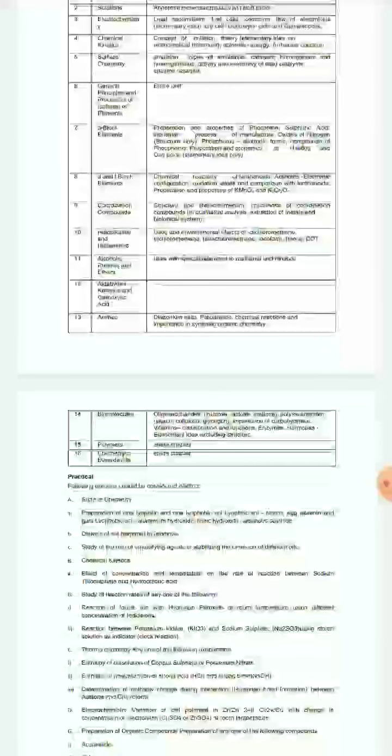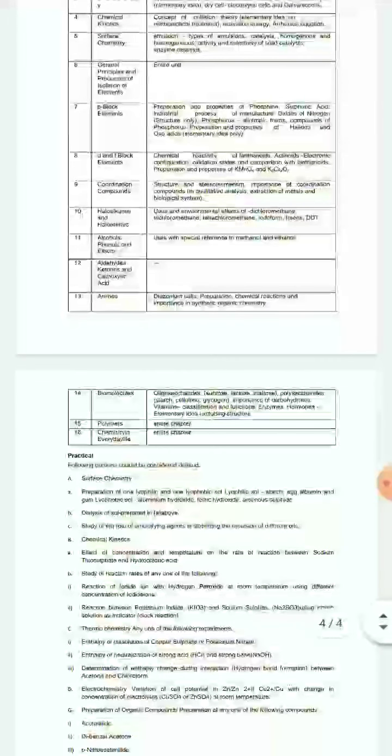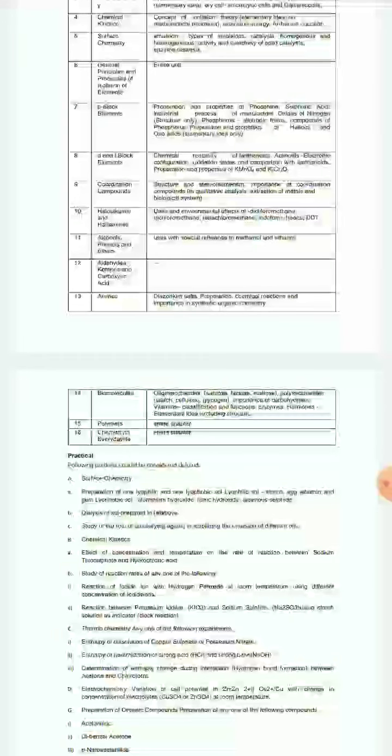For the seventh chapter, that is P block elements, preparation and properties of phosphine, sulfuric acid, its industrial process of manufacture, oxides of nitrogen, only the structure, phosphorus. For phosphorus, the allotropic forms, compounds of phosphorus, and the preparation and properties of halides and oxoacids have been deleted.